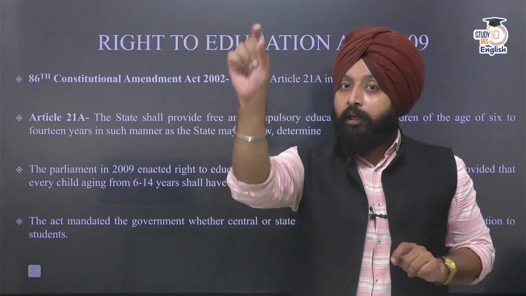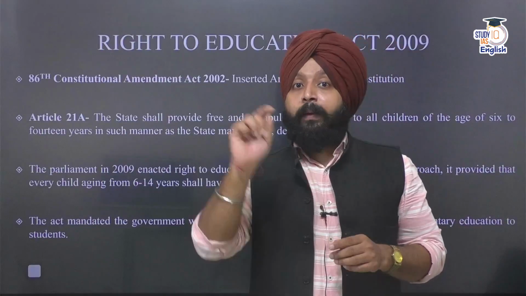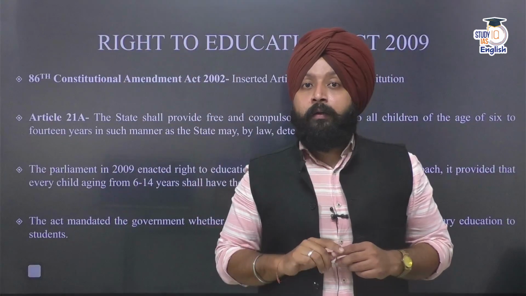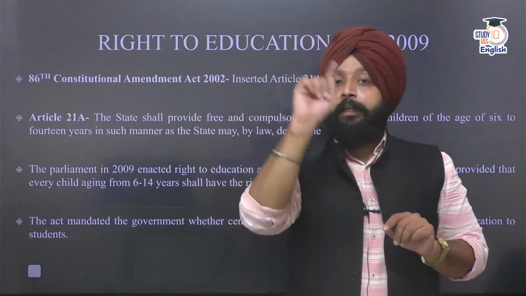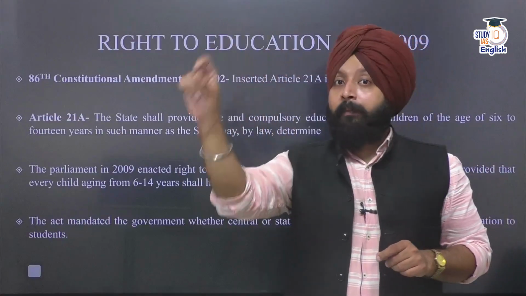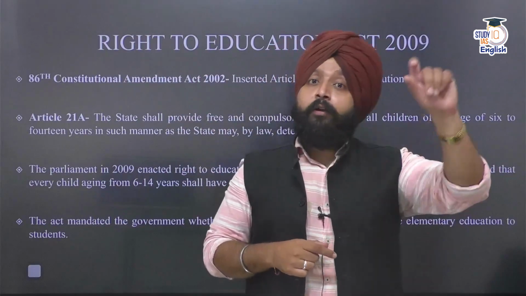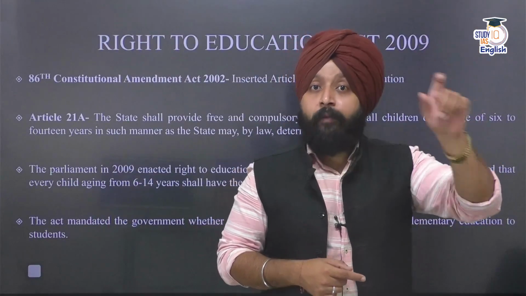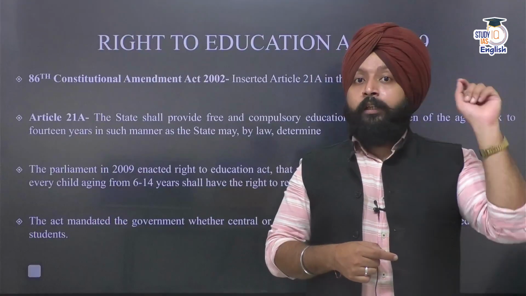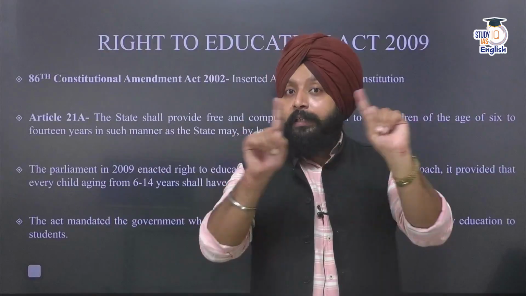On the other hand, Article 30 provides freedom to education institutions run by minorities to run in an autonomous manner. So the question here is: is the RTE Act not in conflict with Article 30 of the Constitution? Because Article 30 imparts autonomy to educational institutions run by minorities, linguistic and religious, whereas Section 12 of the RTE Act puts obligations on private education institutions. So obviously these private education institutions will also include education institutions run by minorities. So there is a conflict.